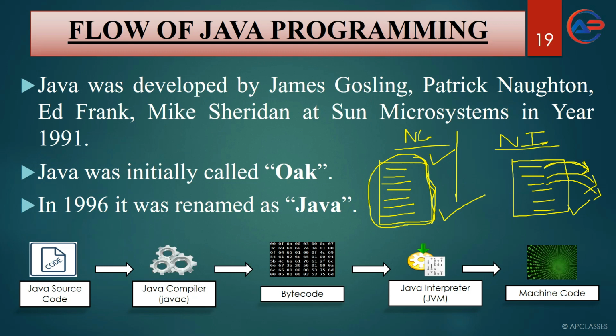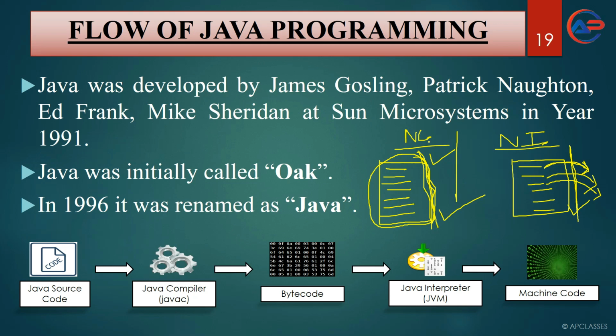So finally you can say that compiler converts the whole program to machine code all at a time, in one go. Interpreter converts source code to machine code one by one, line by line. Compiler is faster than interpreter. The overall execution process of compiler is faster than interpreter. The overall execution process of interpreter is slower than compiler. So this is the basic difference between compiler and interpreter.